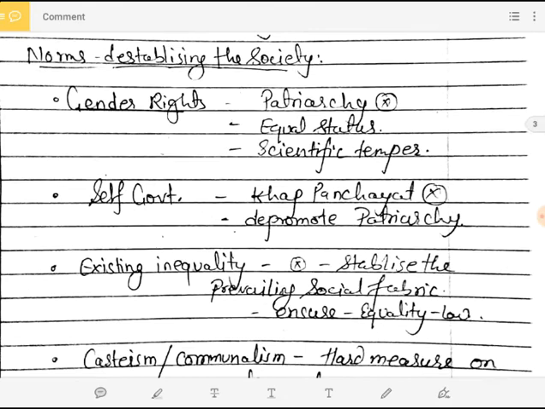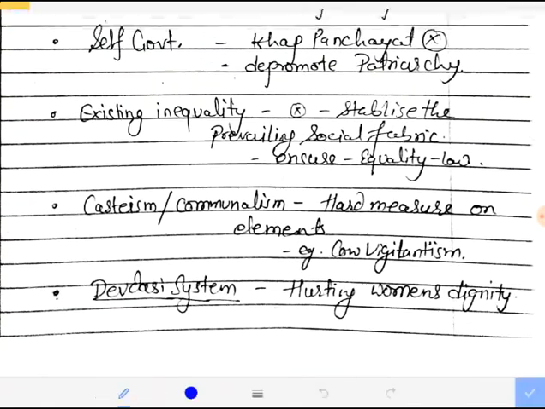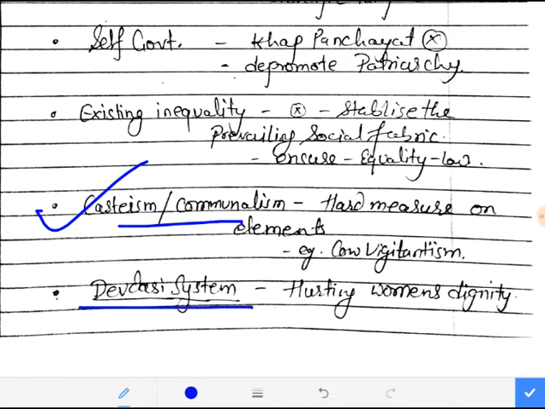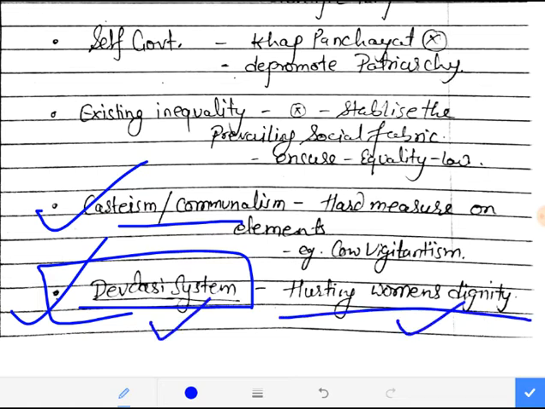Next, social norms which are destabilizing the societies are casteism and communalism, and the Devdasi system is also there, which we have recently seen in the news also, if I'm not wrong, in Karnataka or Andhra Pradesh, some news was there that Devdasi systems are still running. So these are directly or indirectly hurting the woman's dignity. All right, so these are a dent in our society, right?